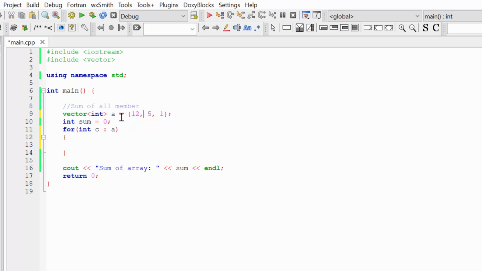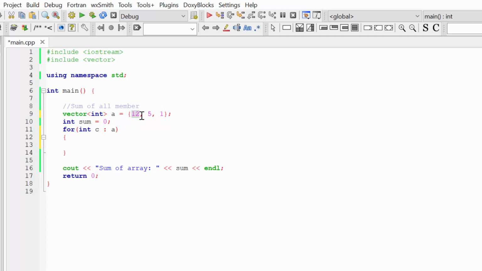So what we are going to do when we write our for loop like this, we are going to perform the number of iterations that is equal to the number of members of our container, of our vector a. And in each iteration, we are going to work with the next member of the vector.